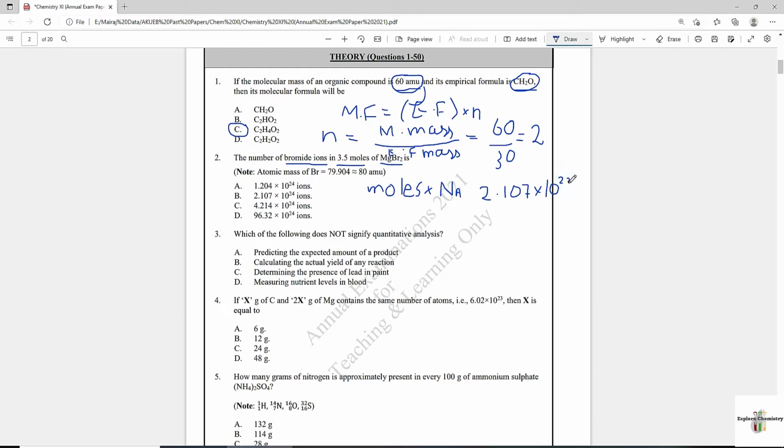From 21 point I have written 2.1, so this will become exponent 24, from 23 it will become exponent 24. Now these are the number of molecules of magnesium bromide.